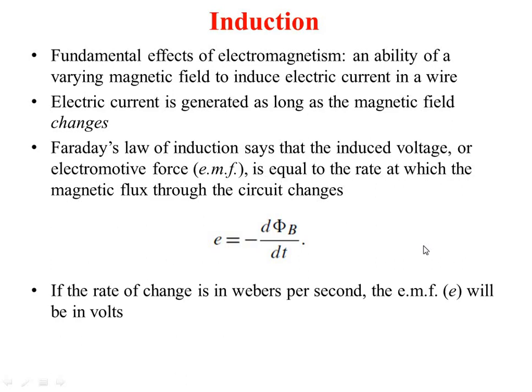The rate of change of flux is in Weber per second and EMF is in volts. Flux is measured in Weber and magnetic field is measured in Tesla. So with Webers per second, the EMF will be generated and measured in volts.